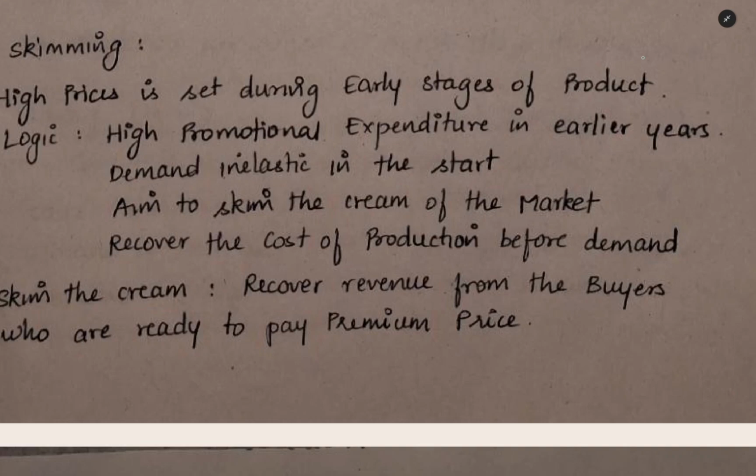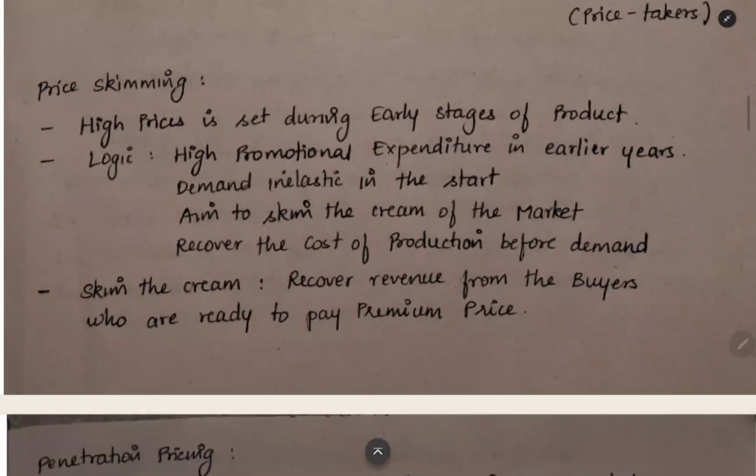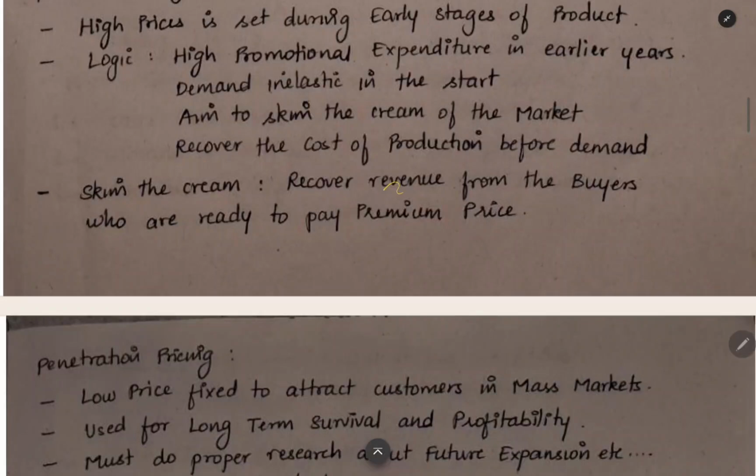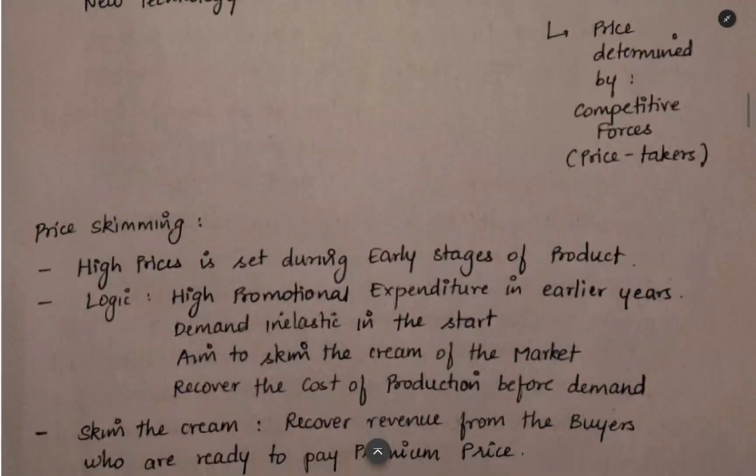You will be harvesting all those high prices and turning them into profits, and then you will recover the cost of production before the actual demand of the product is established in the market. When you keep a high price, you will get maximum profit in the beginning stage itself, so that you can reduce the price later and capture the low price segment also. Skim the cream. You will recover the revenue from the buyers who are ready to pay a high price to buy the product at the beginning of the launch itself. This is the meaning of price skimming: high price in the initial years.